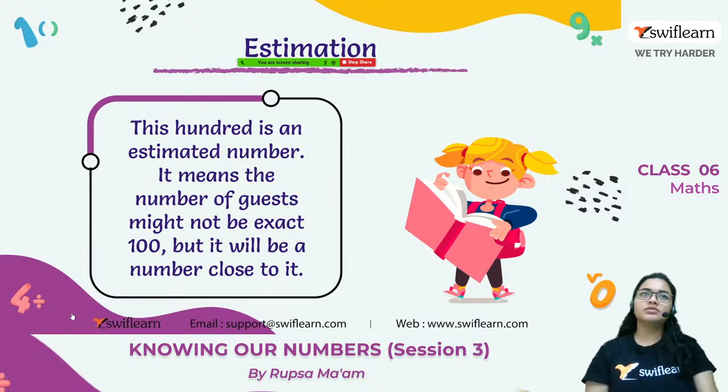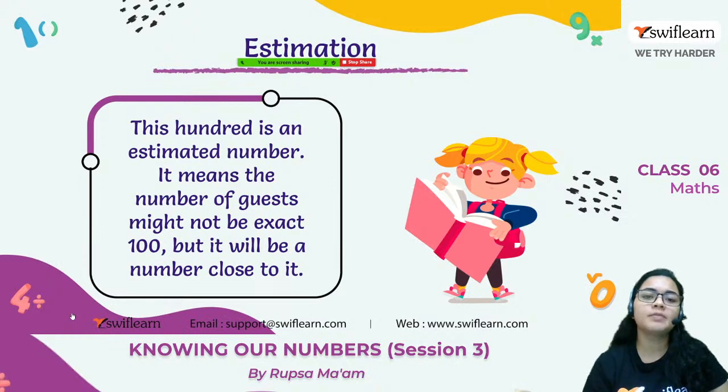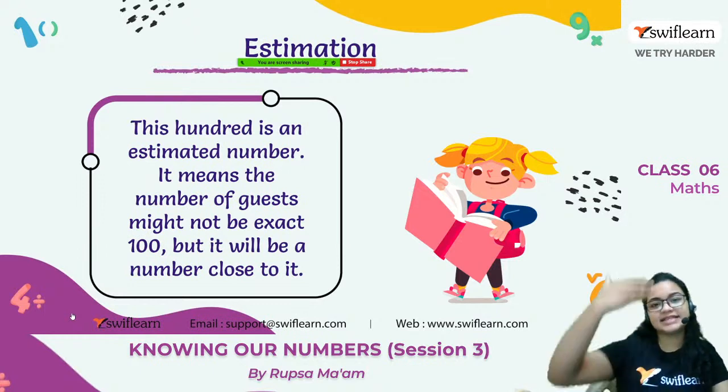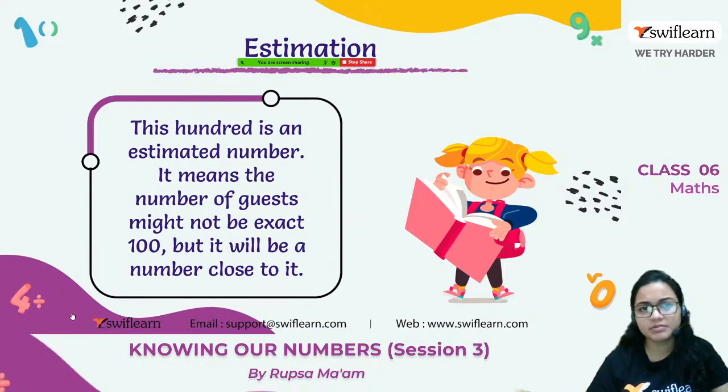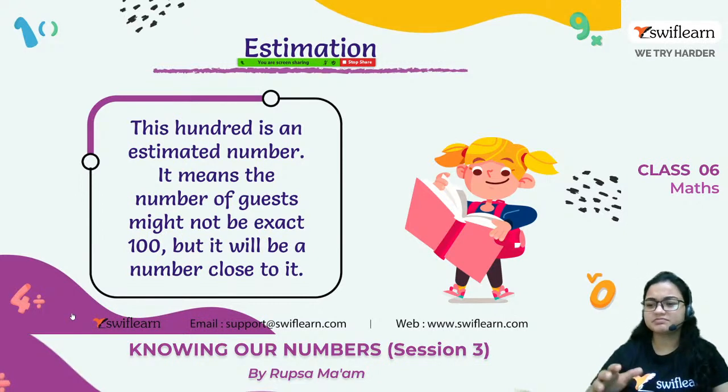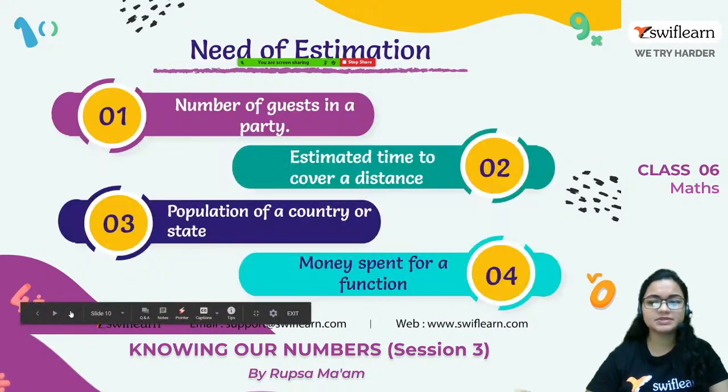Sometimes with percentages also, in school marks, we get 77.79%. When you calculate the exact percentage, you get 77.79 or 89, but we say that she or he got a 78% mark, right? Because it's just a rounding of the number, that is estimation. So it's a very easy concept.